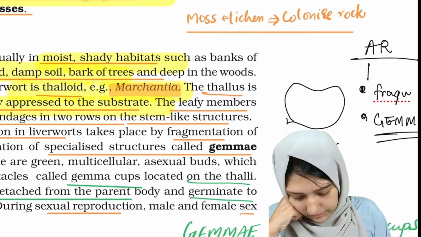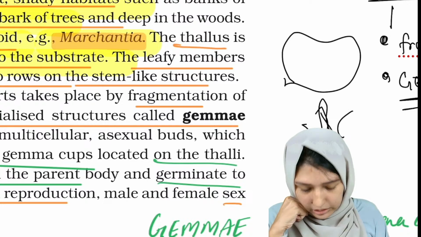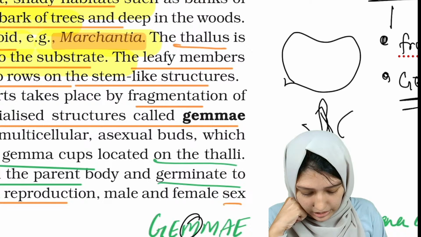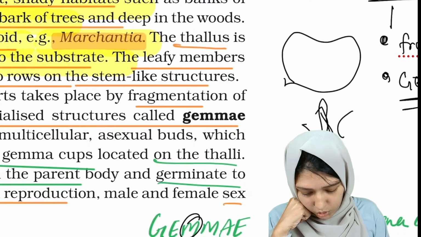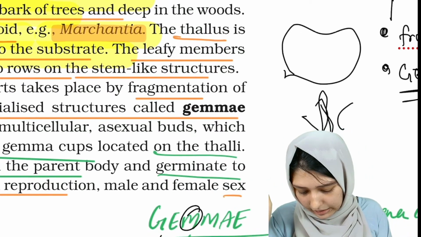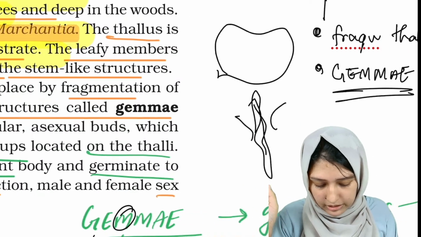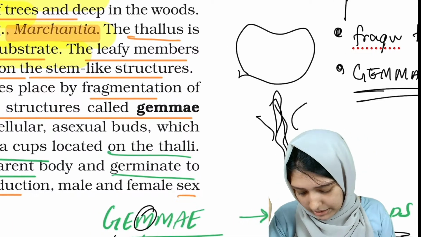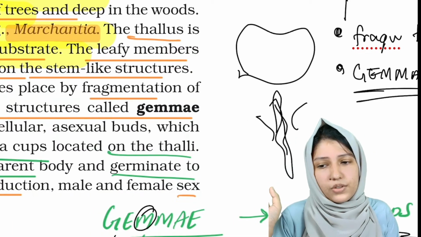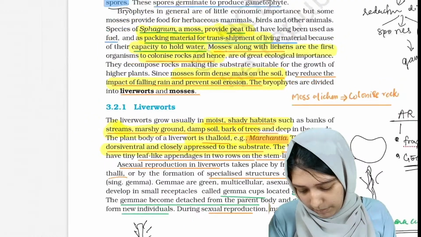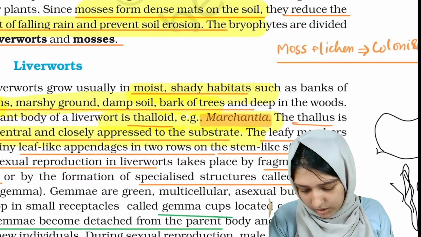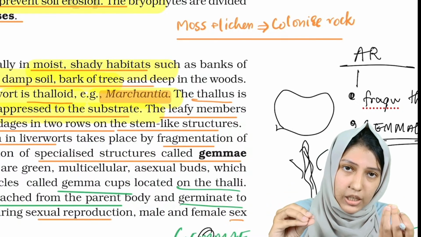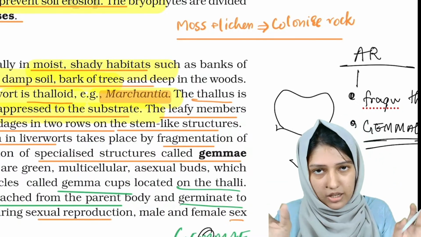This gemmae: G for green, so it's a green structure. Then M for multicellular. Then A for asexual buds. So what is gemmae? Gemmae are green multicellular asexual buds which form gemmae cups. And these gemmae will germinate into a new organism. So this is asexual reproduction.